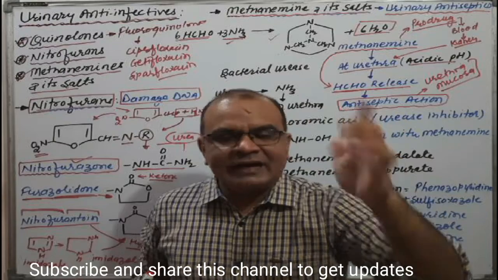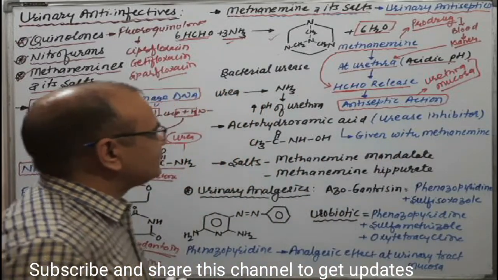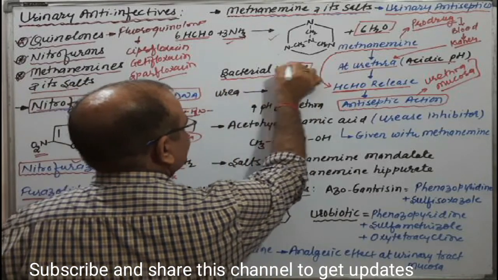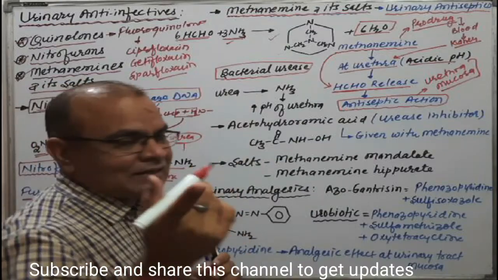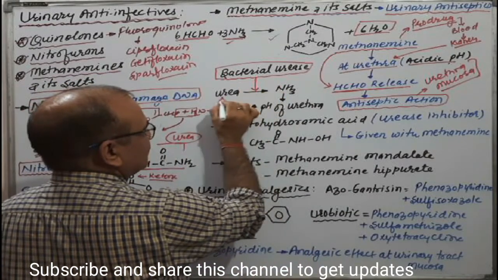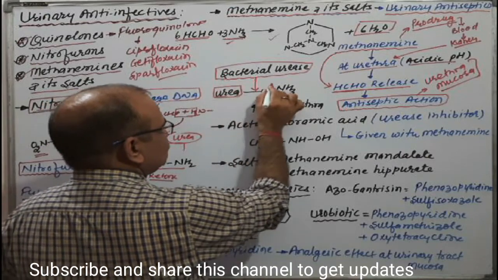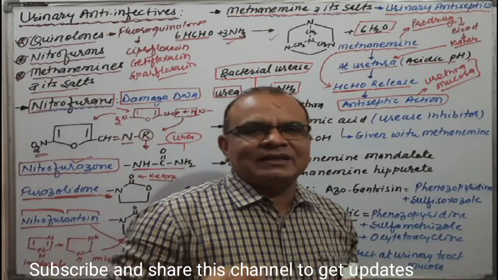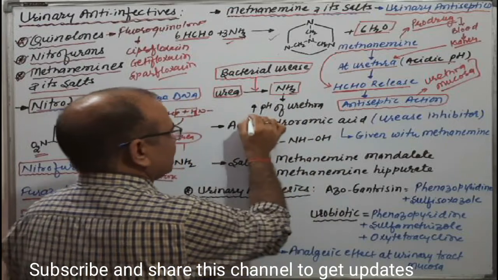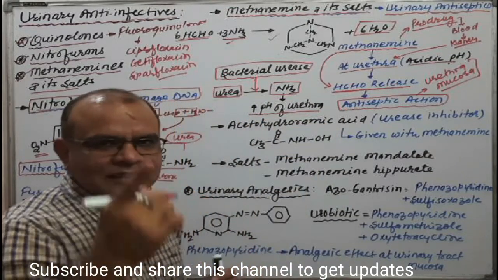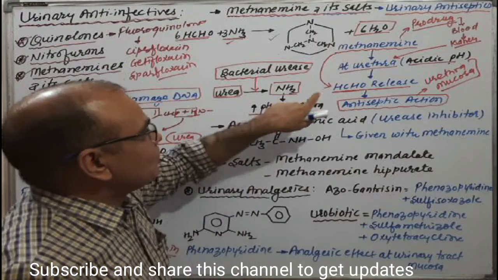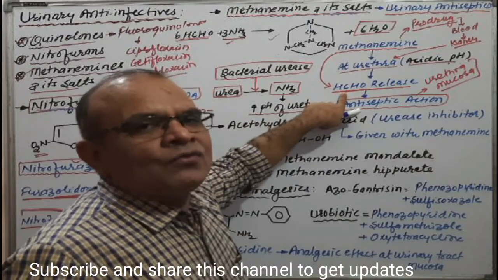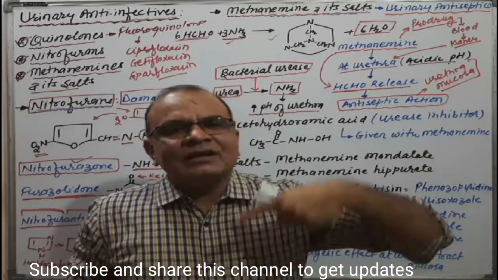Formaldehyde has an antiseptic action, but at the same time there is another issue. What is that? A bacterial urease enzyme is released by a particular bacteria. That bacterial urease breaks down urea to ammonia, and as you know, ammonia is basic in nature. That is why it increases the pH of the urethra. If the pH increases and the medium is basic, then methenamine doesn't release formaldehyde, but we want it to release formaldehyde.